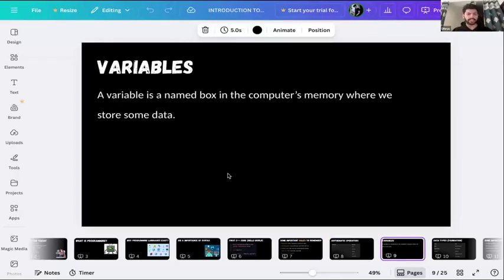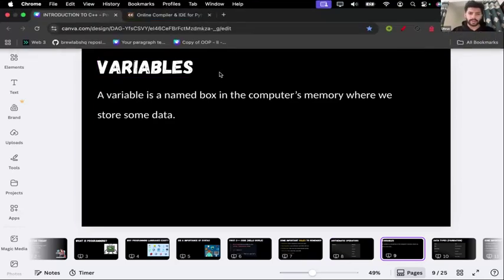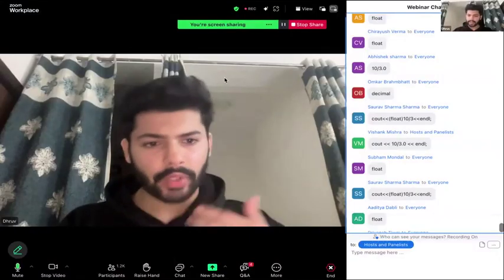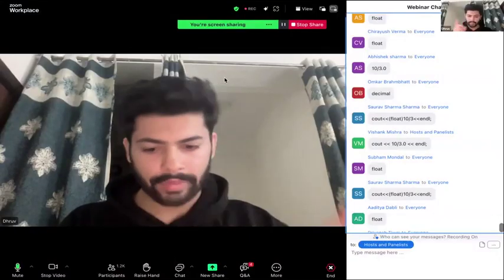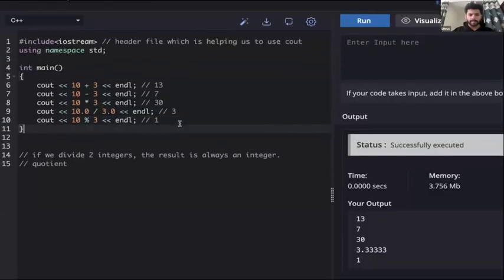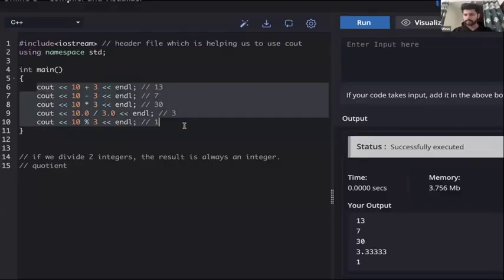Next thing we have to discuss is variables. So guys, if I ask you, what is your age? You remember your age. Your age may be 20, 21, 25. Yes, you remember your age. What if we want our computer to remember something for us?